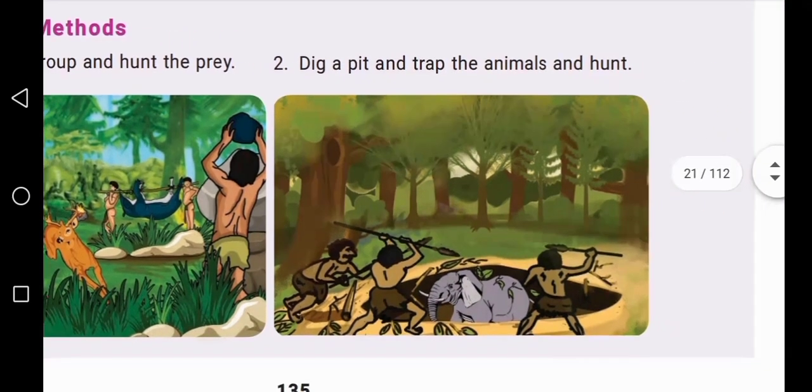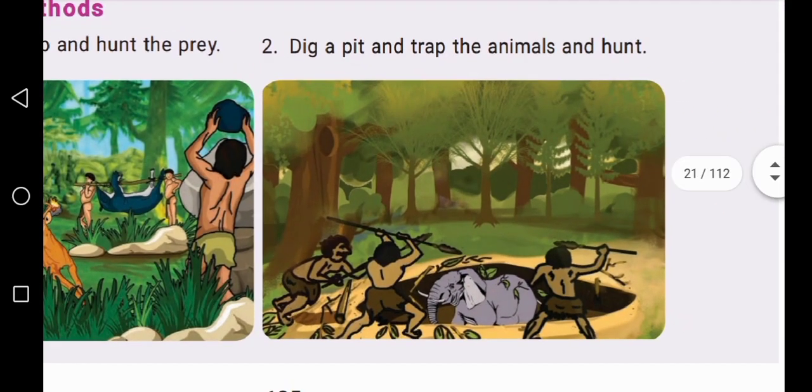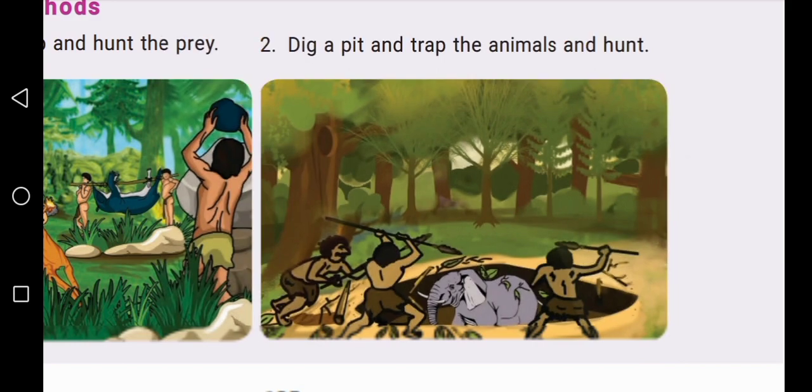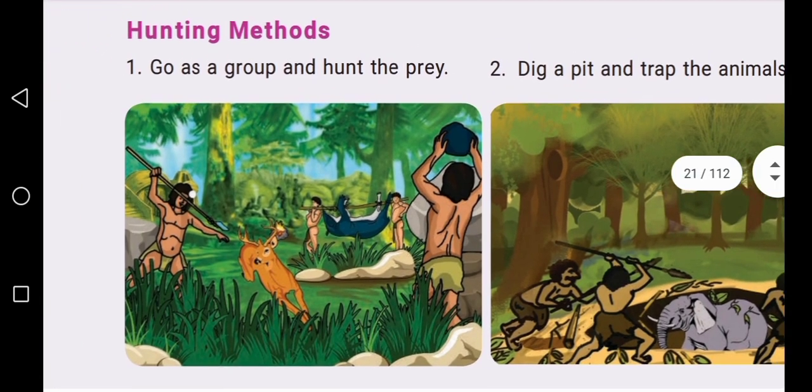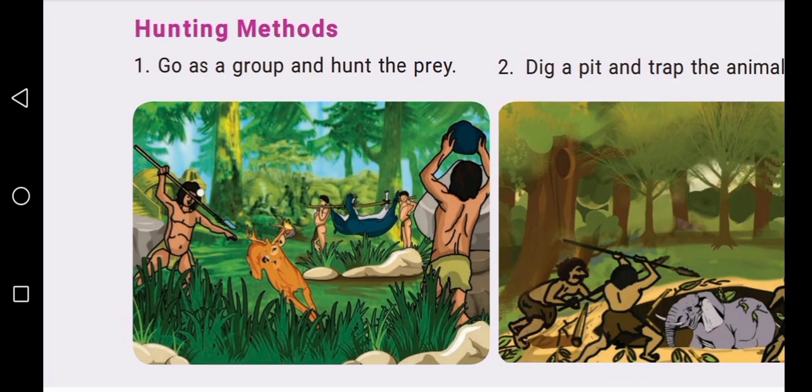Second method, dig a pit and trap the animals and hunt. See here, the elephant. Elephant is a big animal. It's very difficult to kill big animals like the elephant. So for this, they dig a pit, trap the animals and hunt. So there are two methods of hunting animals.